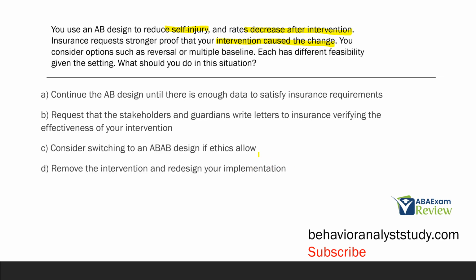D, remove the intervention and redesign your implementation. That's one step probably too far given the fact that the rates are decreasing. So regardless of what insurance needs, self-injury is going down. So we don't want to just change this intervention that quickly. What we want to first do is still consider this reversal or multiple baseline, in this case, a reversal design, if ethics allow.